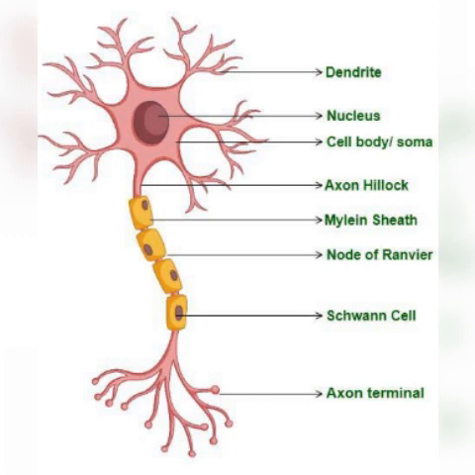Discussing the peripheral nervous system, it is composed of all the neurons and nerve fibers that connect the central nervous system to the rest of the body. The peripheral nervous system is divided into somatic nervous system and autonomic nervous system. The autonomic nervous system is further divided into sympathetic and parasympathetic systems. The peripheral nervous system provides information to the central nervous system from sensory receptors, eyes, ears, skin, etc., and relays motor commands from the brain back to the muscles and glands.